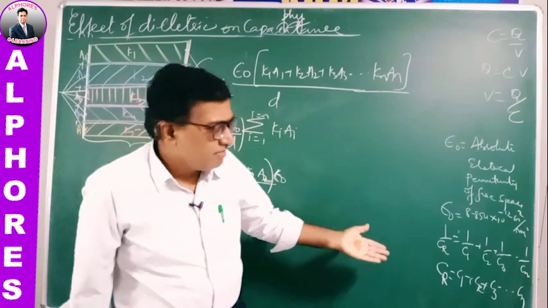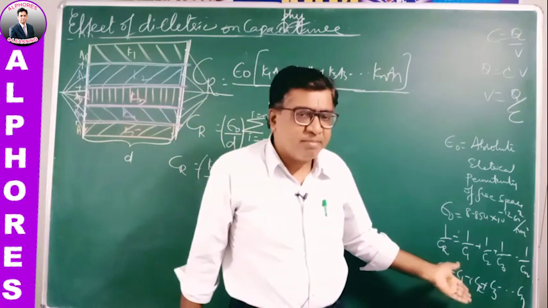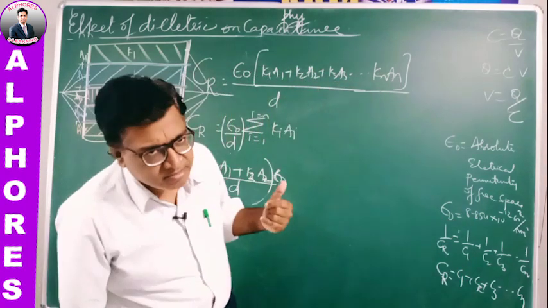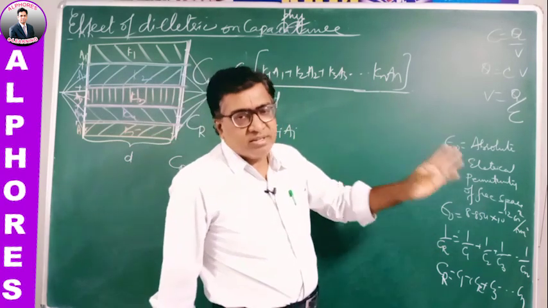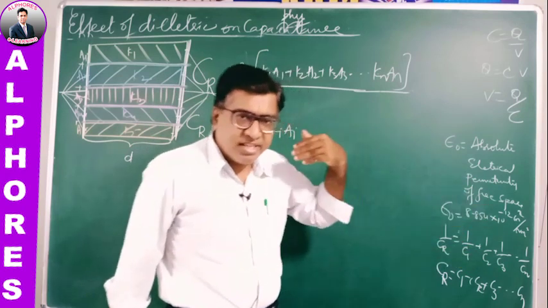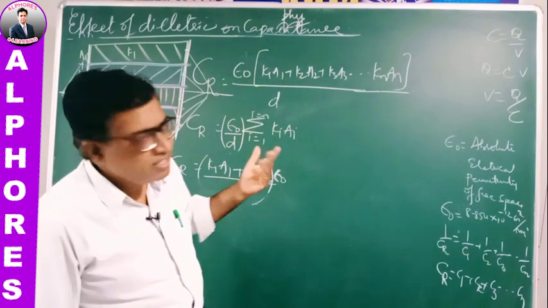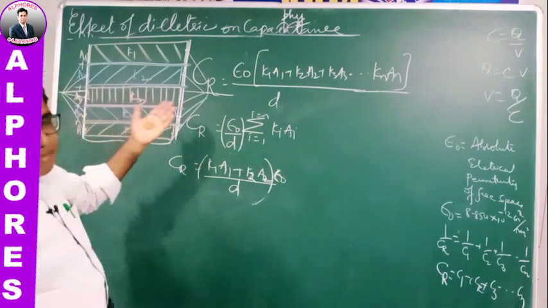We know that when capacitors are connected in parallel, the resultant capacity is the algebraic sum of the individual capacitors. Just add them all. So the resultant capacity is C1 plus C2 plus C3 and so on up to Cn. So just add them algebraically.